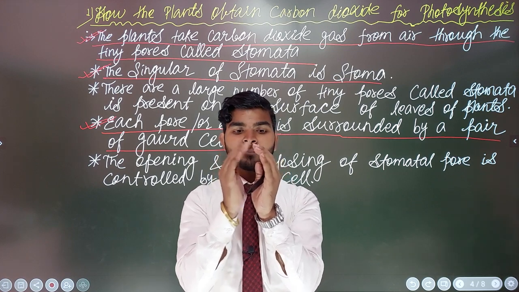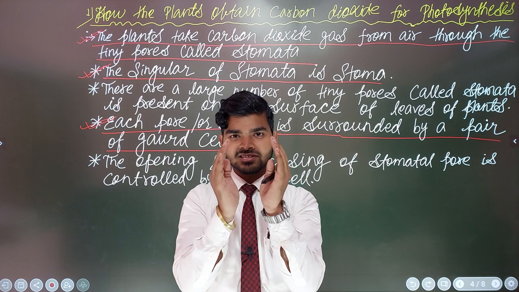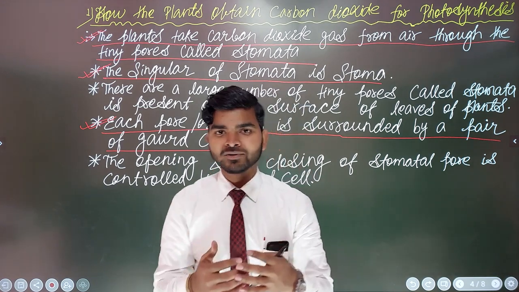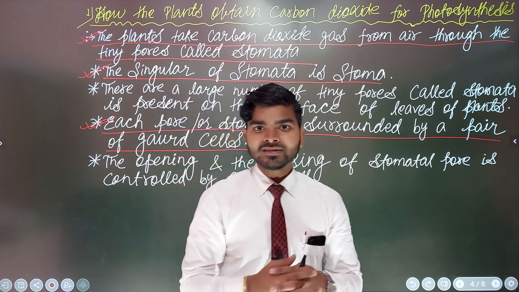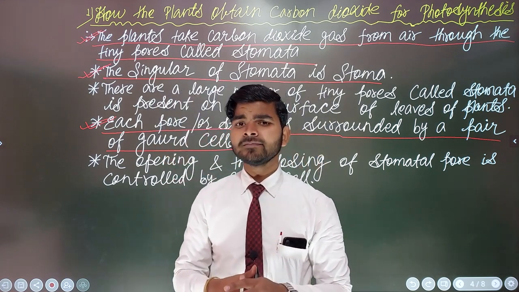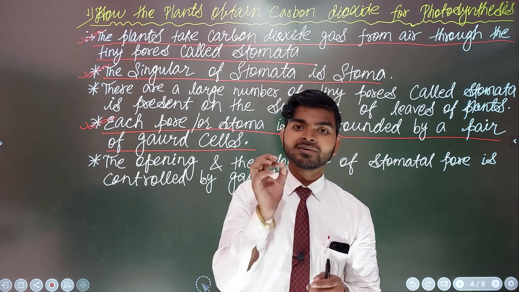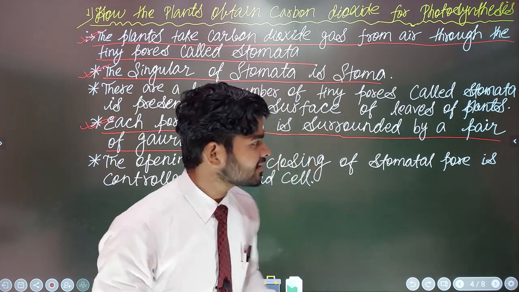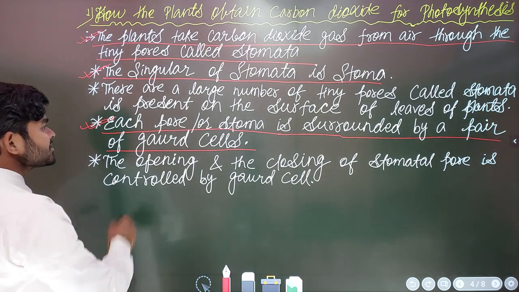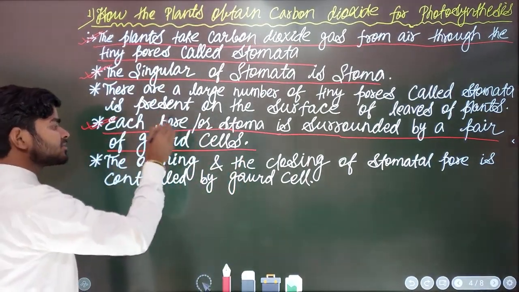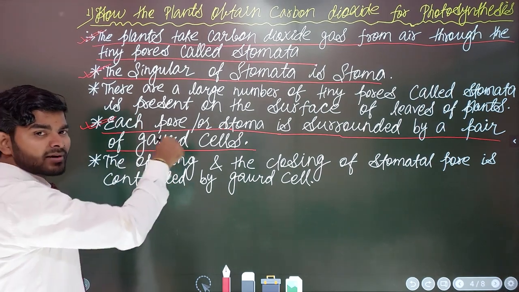So this is a bean shaped or kidney shaped structure. Was it clear? What I just want to explain is that guard cells surround a stomata, or a stomata is surrounded by guard cells. Clear. This point is important for your examination, so you must remember it.